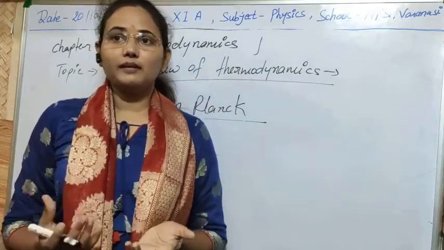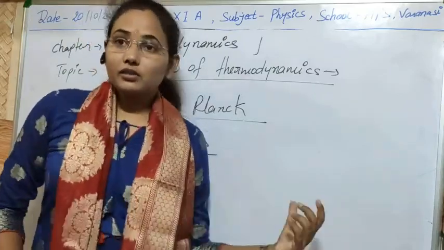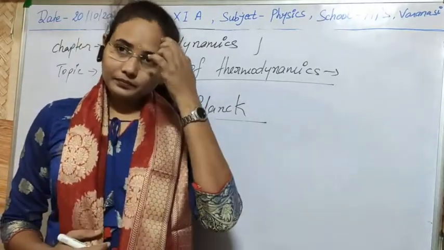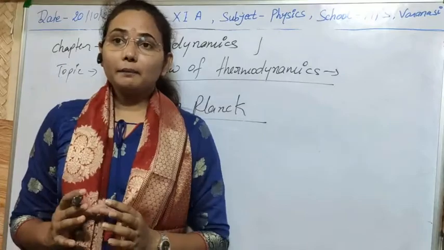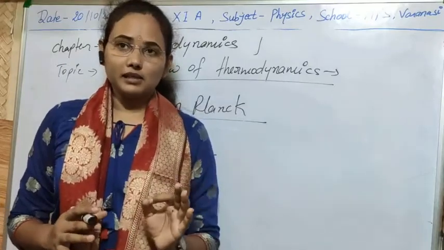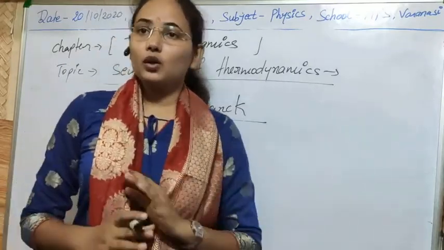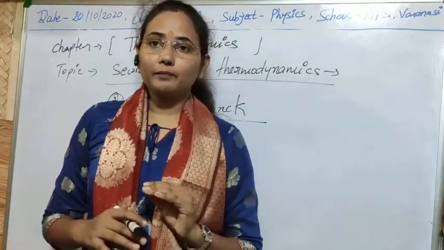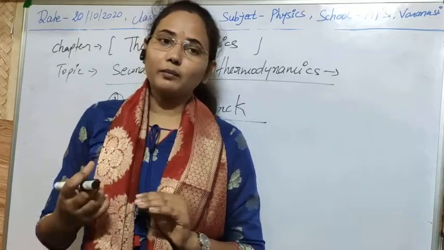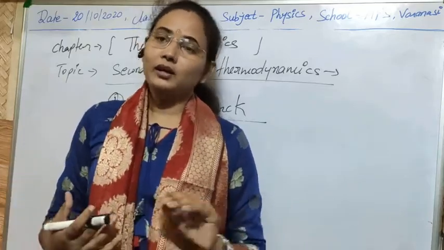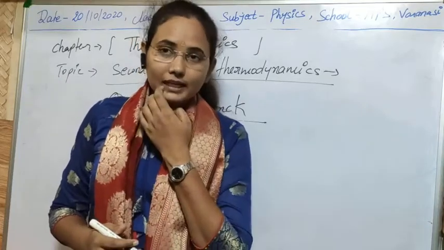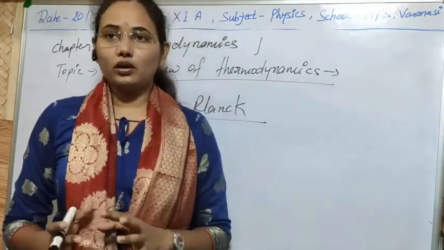Simple, it's very clear. The third statement was the Clausius statement, that it is impossible for a self-acting machine, meaning a machine on which no external supply is used, to extract heat from a colder body and transfer it to a hotter body. It resembles the first statement: naturally heat cannot be transferred from colder to hotter body.